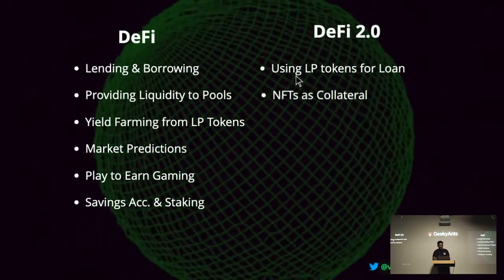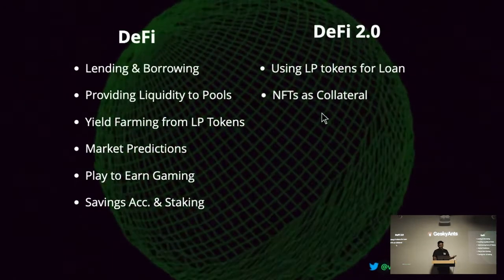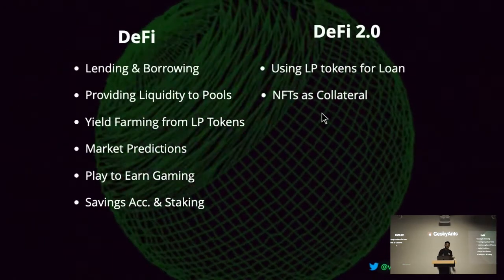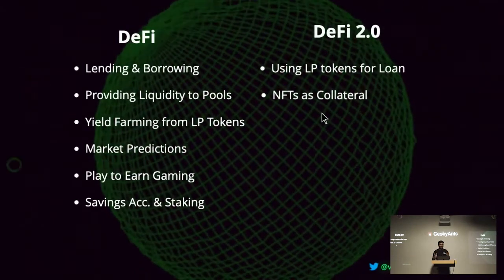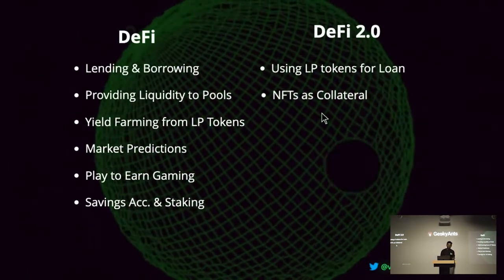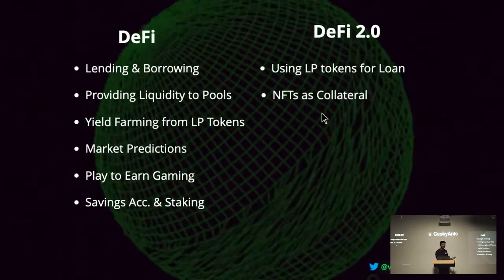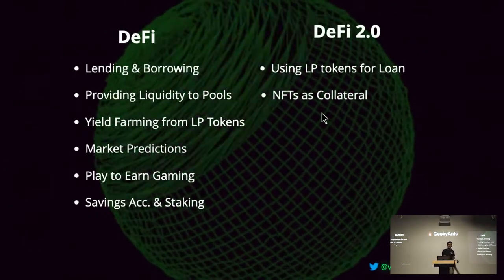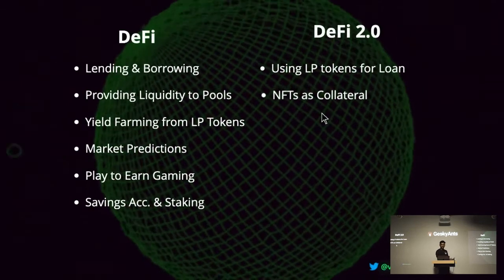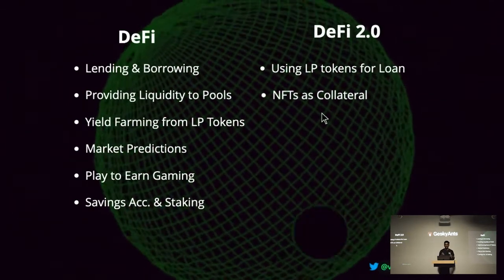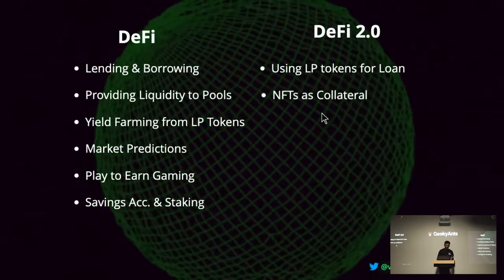Then you can put NFTs as collateral. Let's say you have a Bored Ape NFT. That's worth millions, but let's consider that you have an NFT that's worth a million, and you want $1,000. You don't want to sell your NFT, so you can go to this site, put your NFT as collateral, take some money, and then give your money back and take your NFT again.